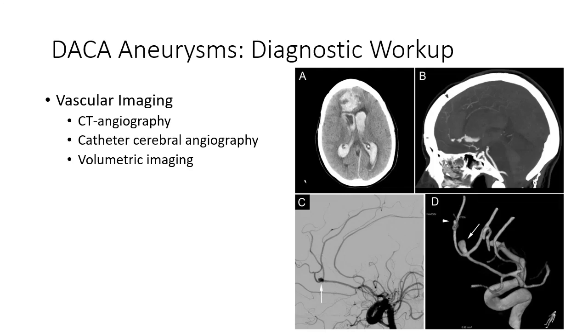In our practice, we generally use both volumetric CT angiography and catheter angiography to diagnose and delineate the anatomical features of the aneurysm and its associated vessels. Volumetric scans, such as a fine-cut CTA or MRI, may also be helpful for preoperative planning and allow the surgeon to determine the relationship of the aneurysm to the surrounding structures. Additionally, they can be used in conjunction with frameless stereotaxy for intraoperative localization of the aneurysm.